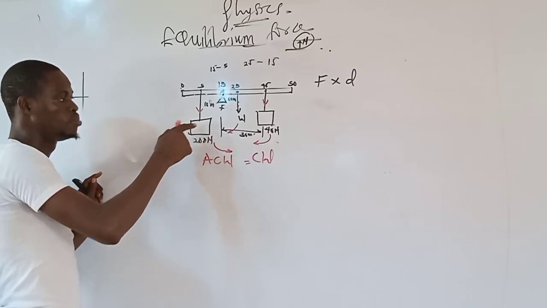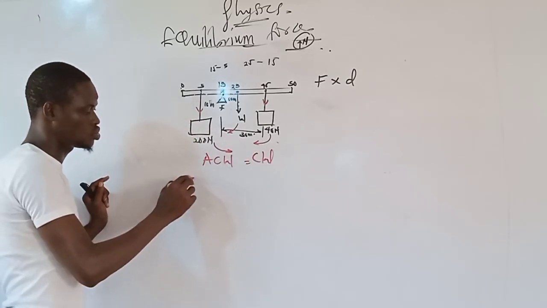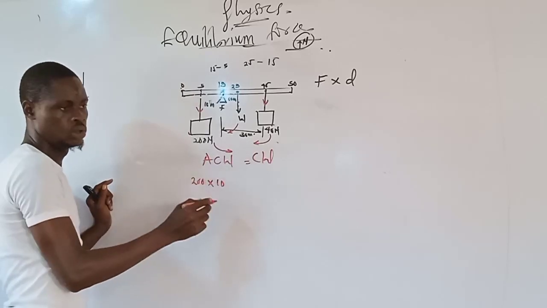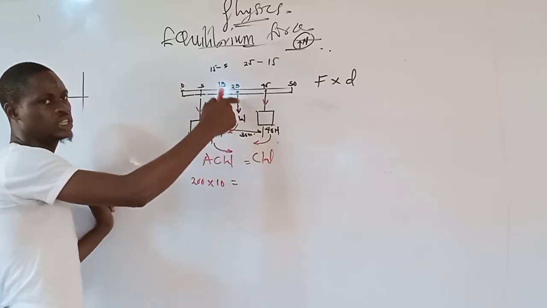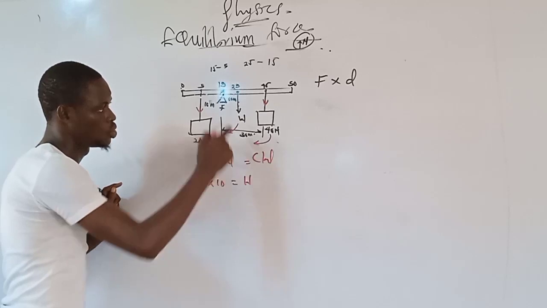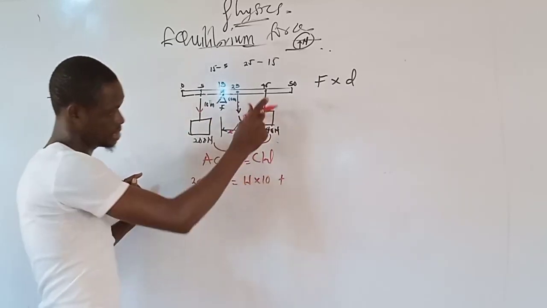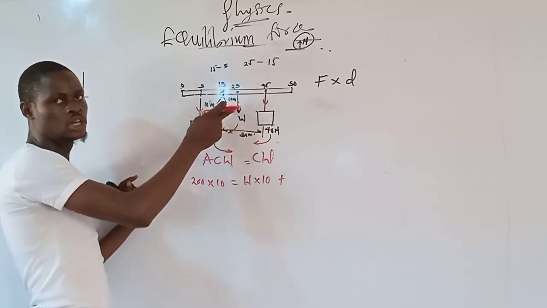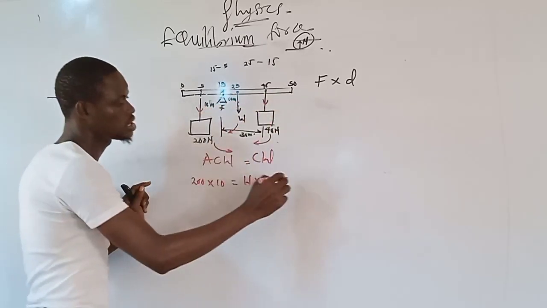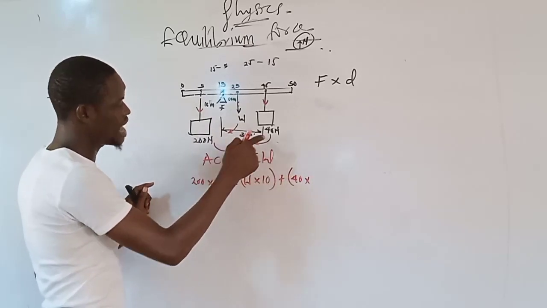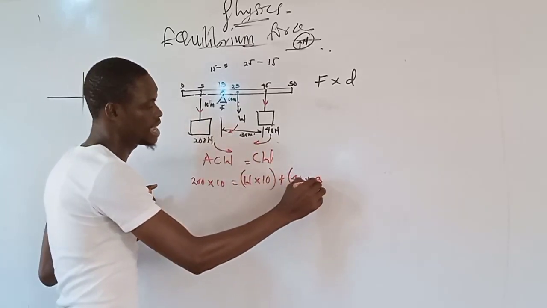Now let's solve it. Moment of this force should be equal to 200 times its distance, which is 10. It should be equal to the moment of this one, W times 10. That is for this, plus this one. These two are clockwise, so I'm going to add them together, plus 40 times, let me take it like this, 40 times the distance from here to here, which is 30.